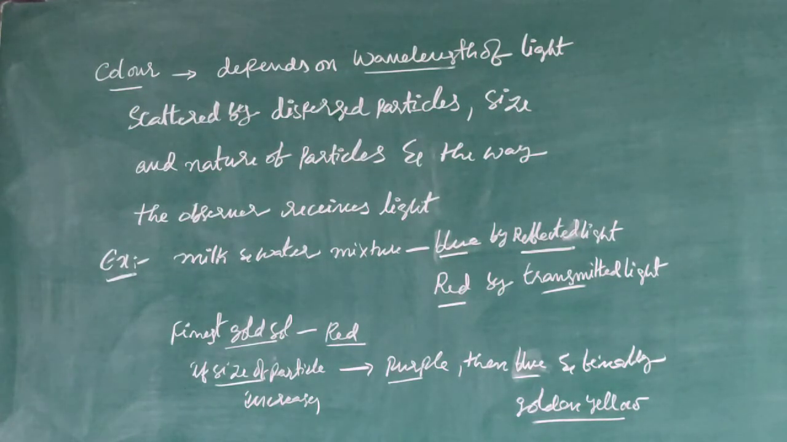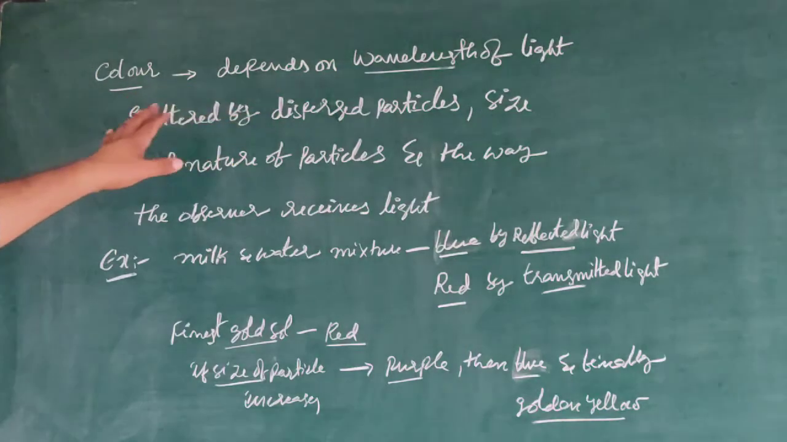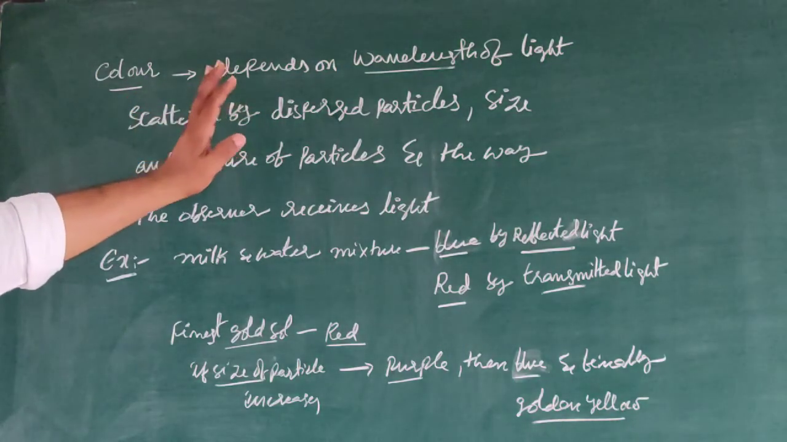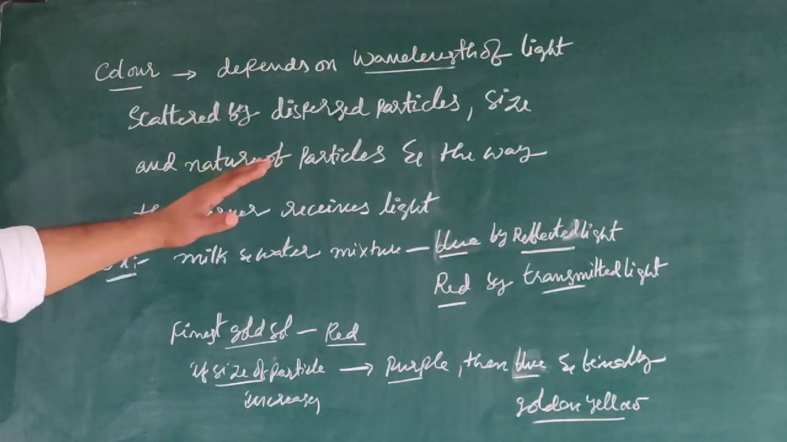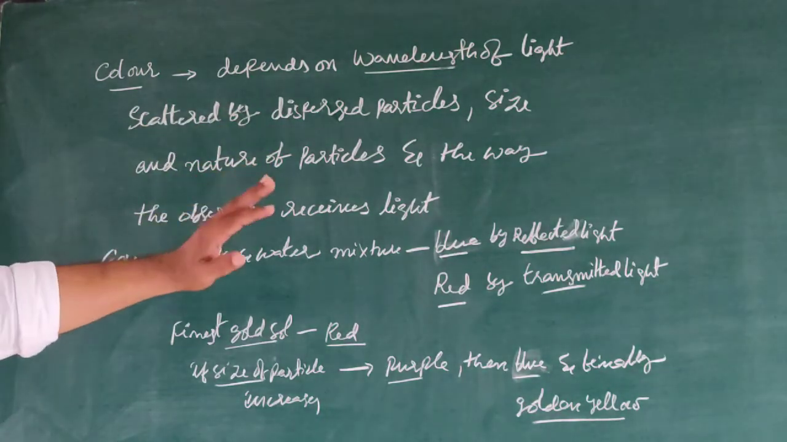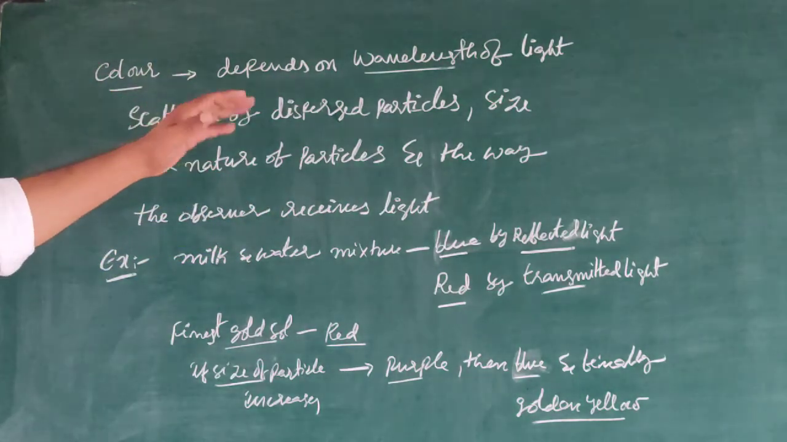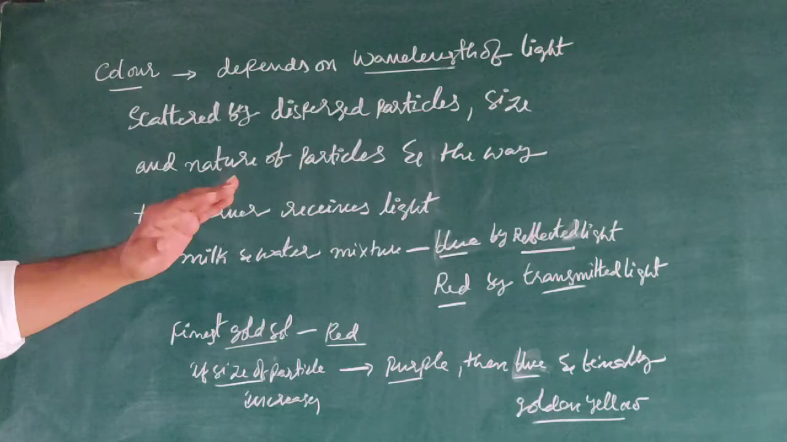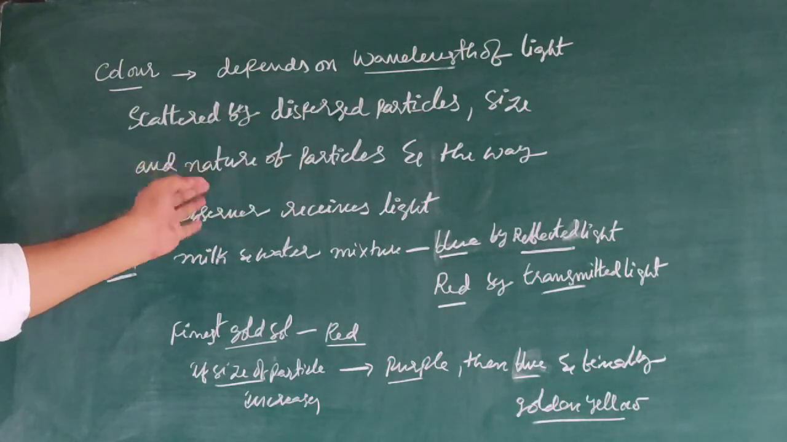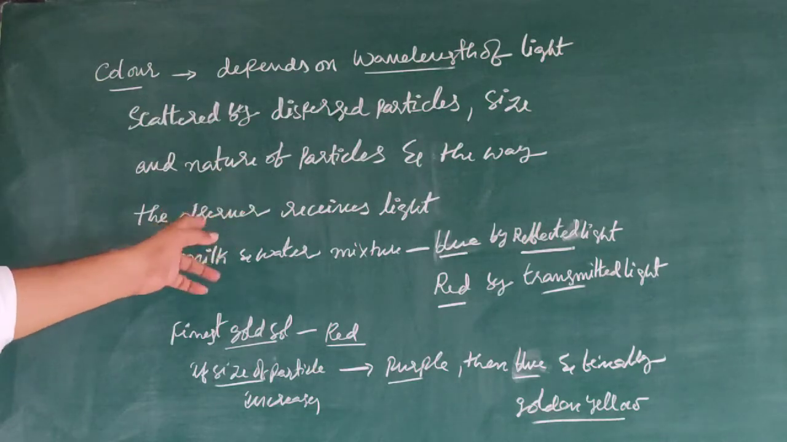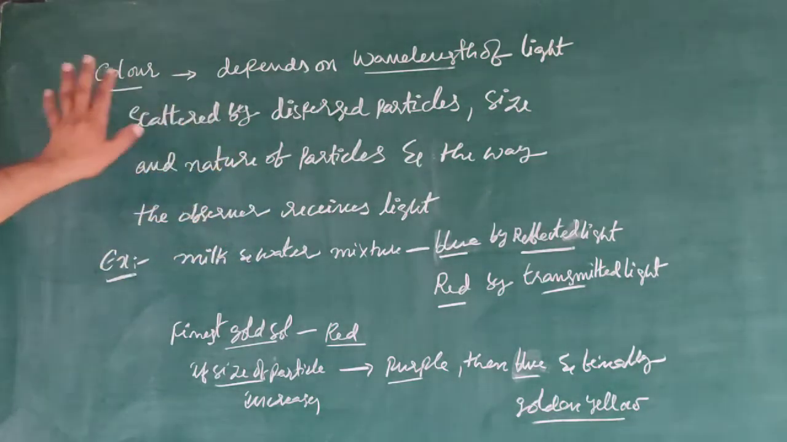Next property, color. Generally, the color depends upon the wavelength of light scattered by dispersed particles, the size and nature of the particles, and the way the observer receives the light. On all these factors, the color depends.